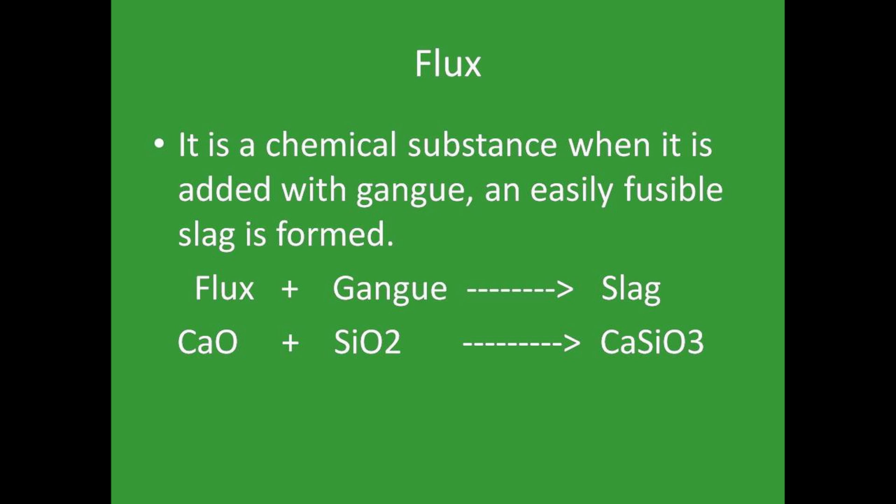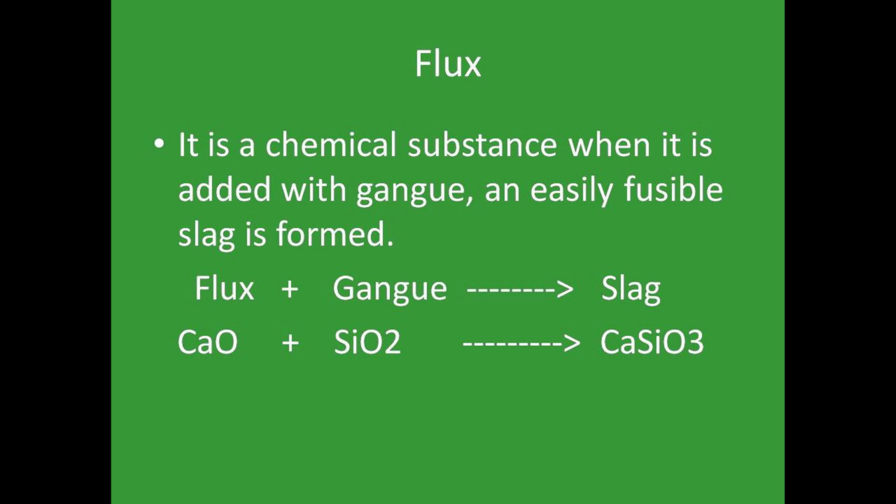Let us see the definition for flux. What is flux? It is a chemical substance. When it is added with the gangue, it is easily changed into a fusible slag. Then we can remove the slag easily. For example, calcium oxide, it is a flux.